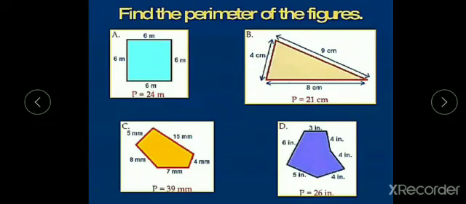So we have to add all the sides of this hexagon. 3 centimeters plus 4 centimeters is equal to 7 centimeters. 7 centimeters plus 4 centimeters is equal to 11 centimeters. 11 centimeters plus 4 centimeters is equal to 15 centimeters. 15 plus 5 centimeters is equal to 20 centimeters. 20 plus 6 centimeters is equal to 26 centimeters. So I have added all the sides of this hexagon and I have got the total length of the boundary, which is the perimeter, that is 26 centimeters.